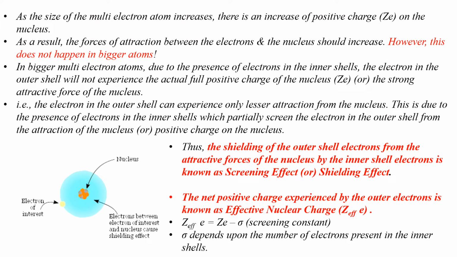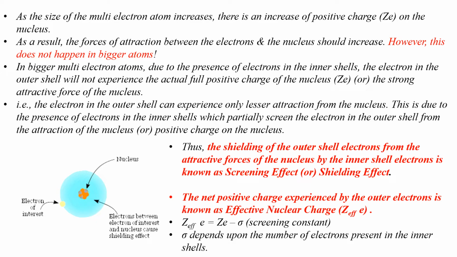As we move from top to bottom of a group in the periodic table, the atomic number of multi-electron atoms increases. With increase in atomic number, size of the multi-electron atoms would also increase. Also, the positive charge on the nucleus would increase. As a result, the force of attraction between the electrons and the nucleus should increase, isn't it? However, this does not happen in bigger atoms.